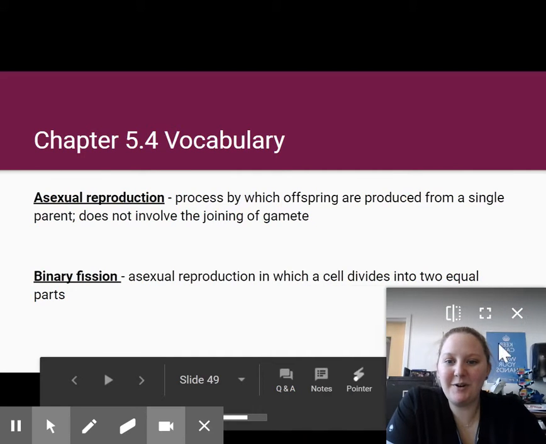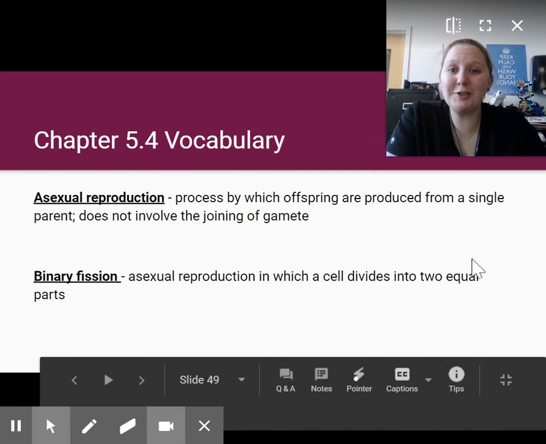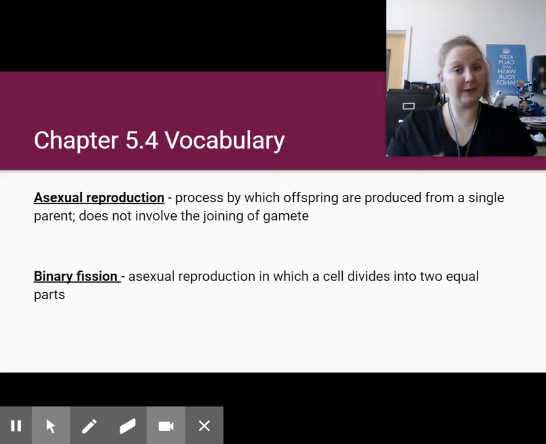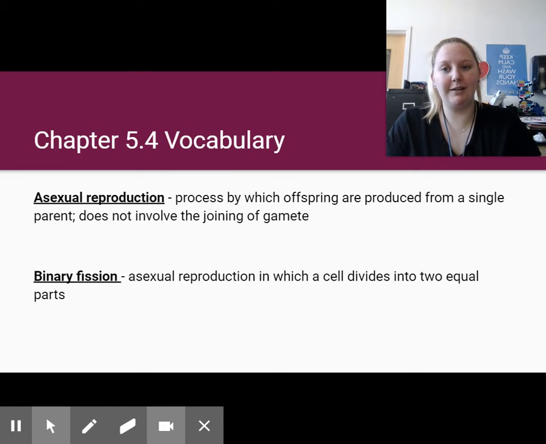Hi guys, today we are talking about asexual reproduction and organisms that use mitosis as their means of reproduction. So, asexual reproduction is the process by which offspring are produced from a single parent, and it does not involve the joining of gametes. Organisms that go through asexual reproduction produce offspring that are genetically identical to the parent.